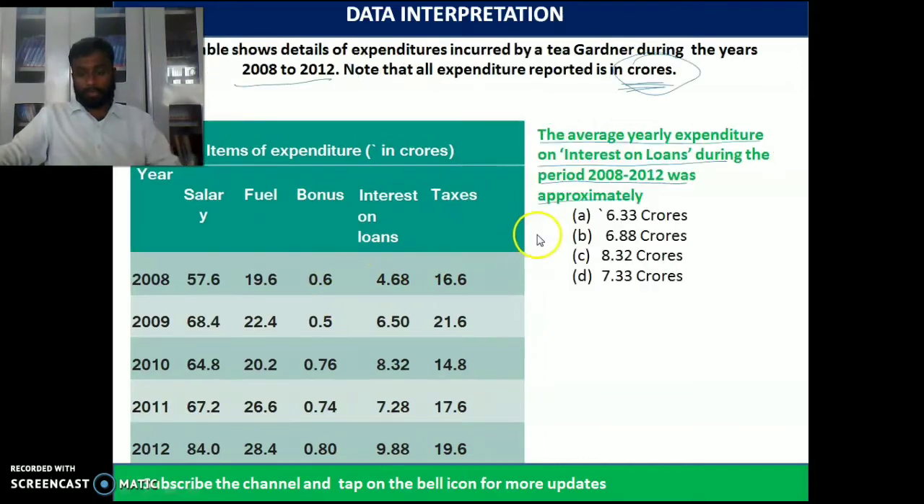So try to understand what is the formula for average. Average is nothing but the sum of the observations divided by the number of observations.